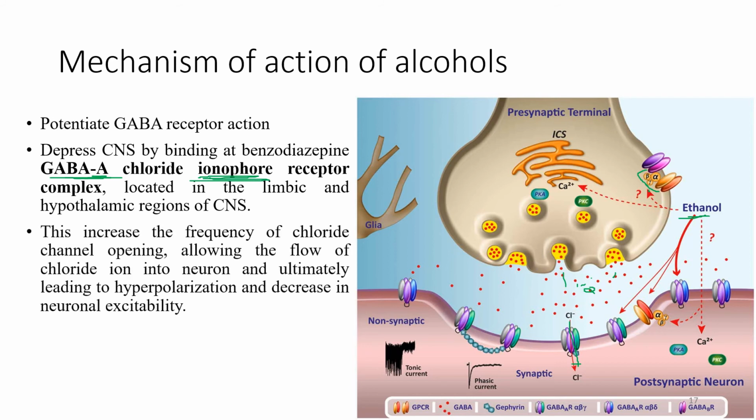This increases the frequency of the chloride channel opening, allowing the flow of chloride ions into the neuron and ultimately leading to hyperpolarization and a decrease in neural excitability.